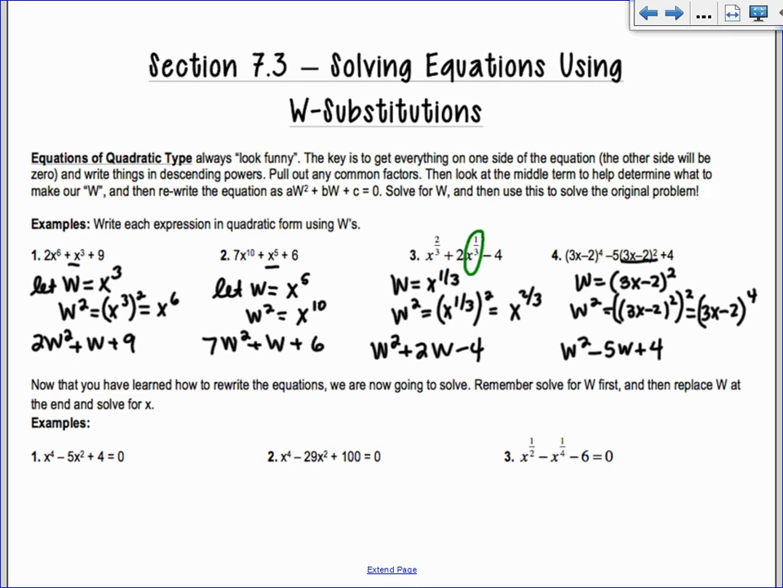Okay, are you seeing how this works? So now that we know how to do this, we're going to go a step further. We're going to find what w is and then use that to find x. So number 1, it says x to the 4th minus 5x squared plus 4 equals 0.